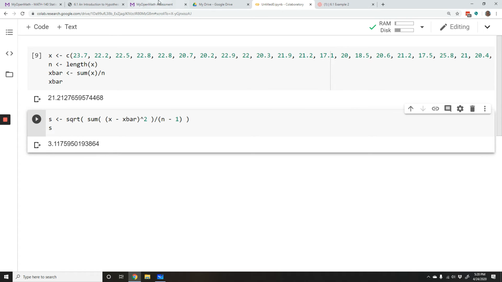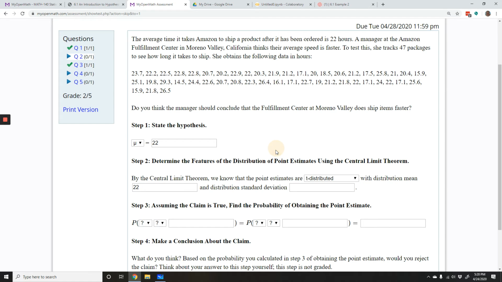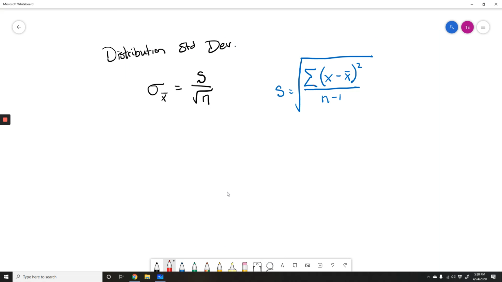Okay, now if you remember, what are we trying to find? We're trying to find the distribution standard deviation, which isn't quite the same as the sample standard deviation. The distribution standard deviation is going to be that s divided by the square root of n.